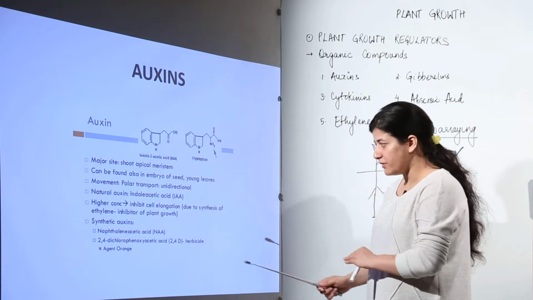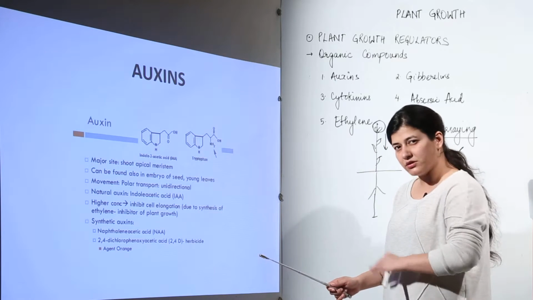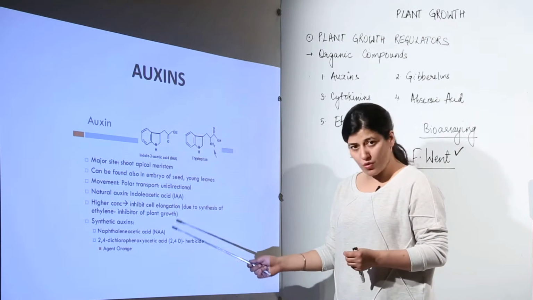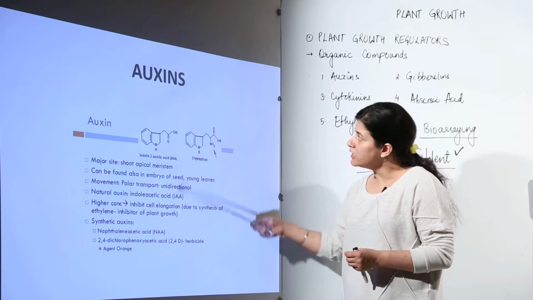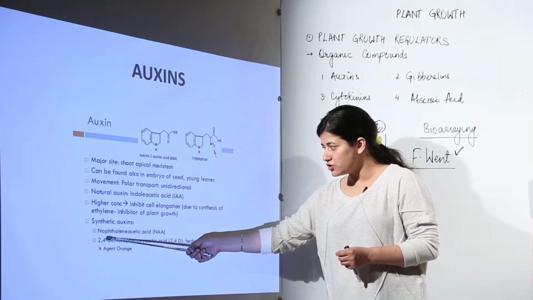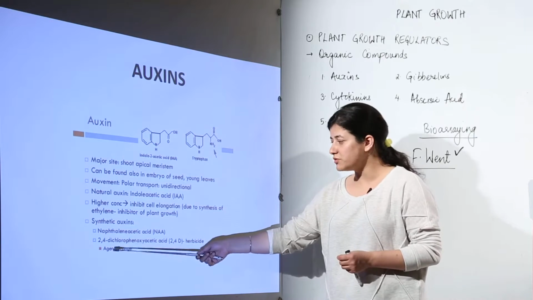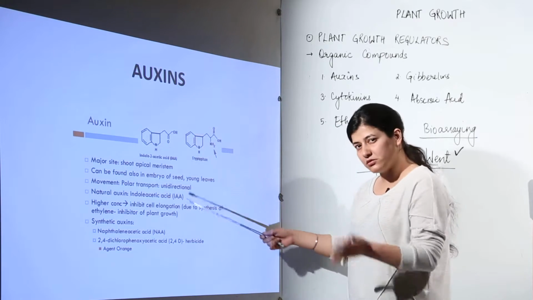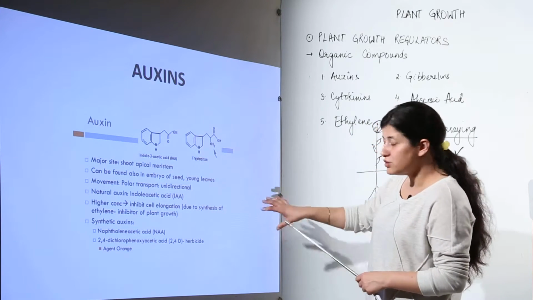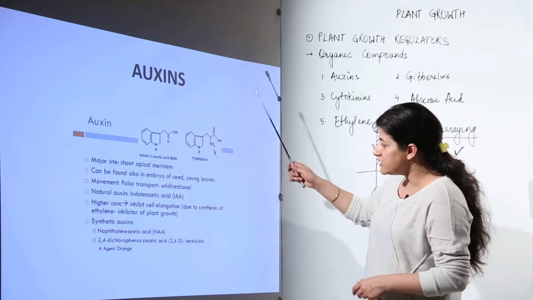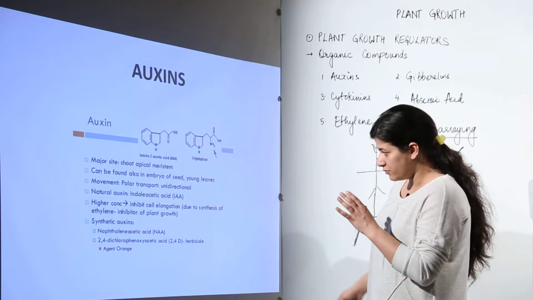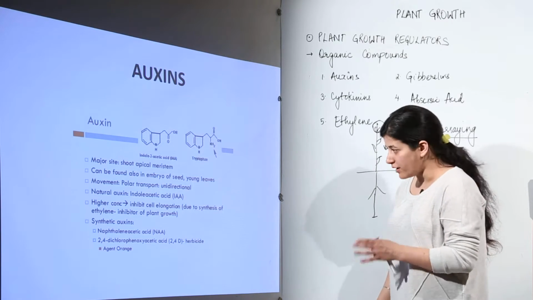When we are talking about lawn mowing and getting rid of the weeds, we do throw these synthetically synthesized auxins like Agent Orange. 2,4-D is also known as Agent Orange, so it would be thrown in your garden and the garden would get rid of the weeds. It is used as a herbicide. These are the various features of auxins that you need to know and remember.